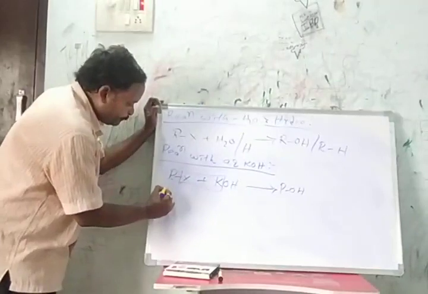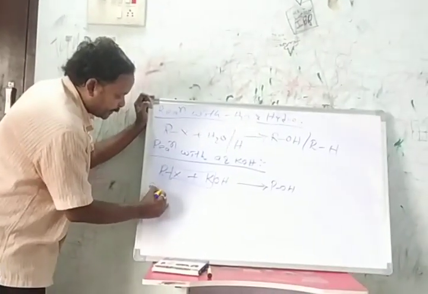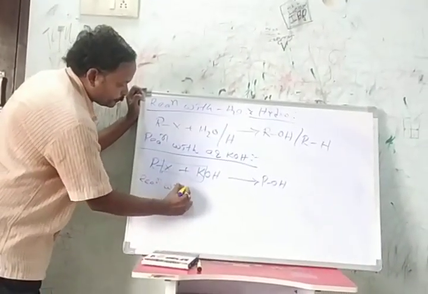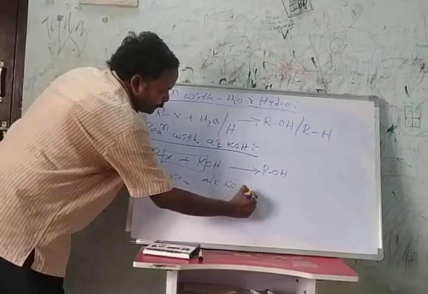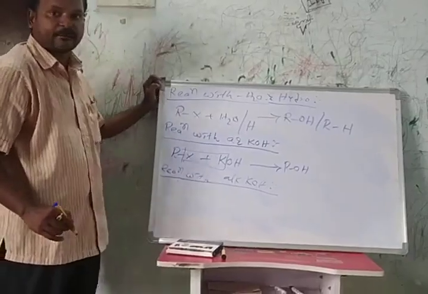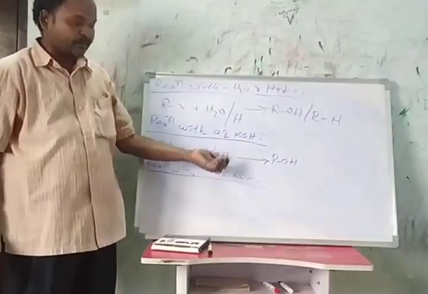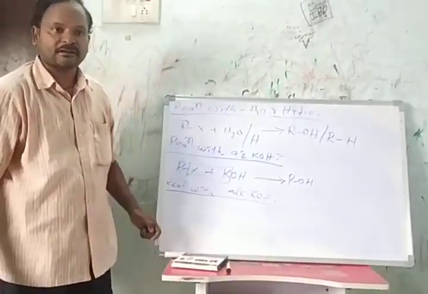Okay, then one more important reaction, with alcoholic potassium hydroxide. This is an important reaction, and here we will discuss the difference between aqueous potassium hydroxide and alcoholic potassium hydroxide.